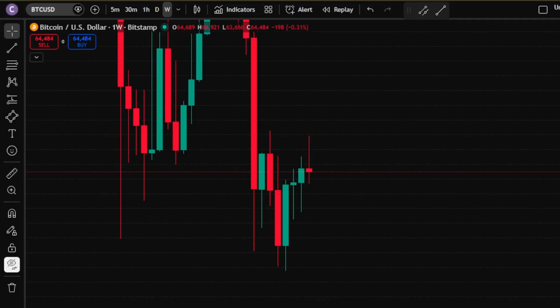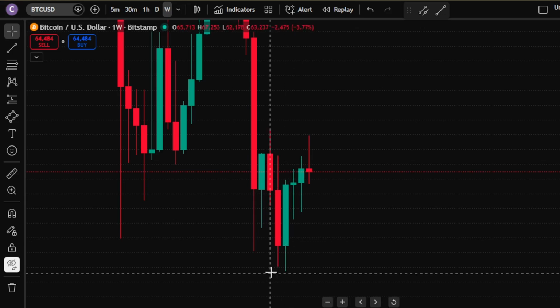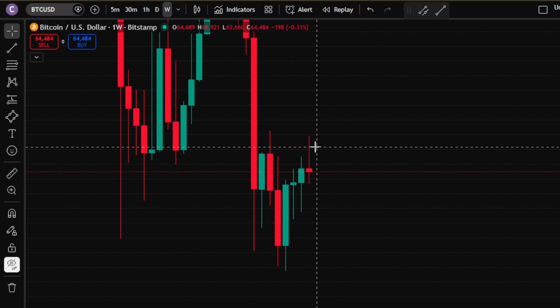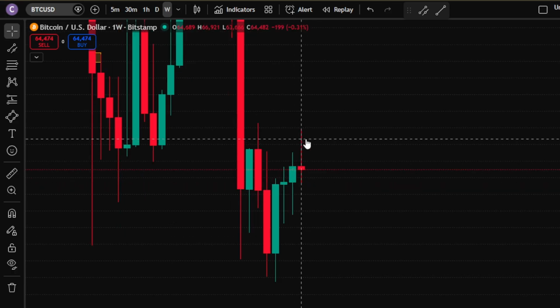Here's the weekly time frame chart. Bitcoin started its upside move by sweeping the liquidity of its previous week's candle from the downside. Now, the market will remain bullish until it sweeps any weekly level or weekly candle liquidity from the upside. Now, let's come to the present market.